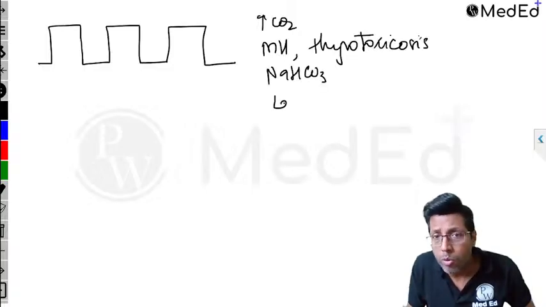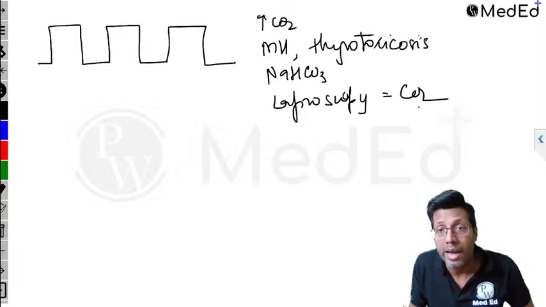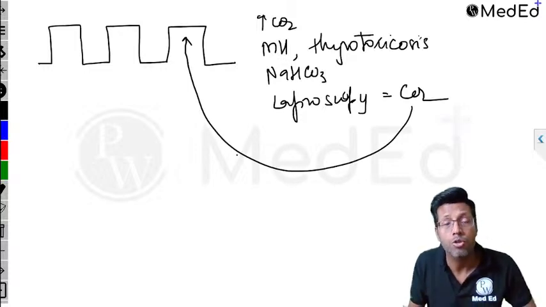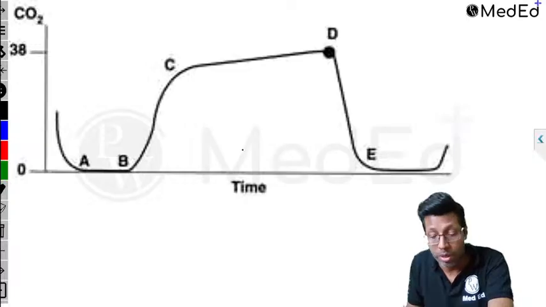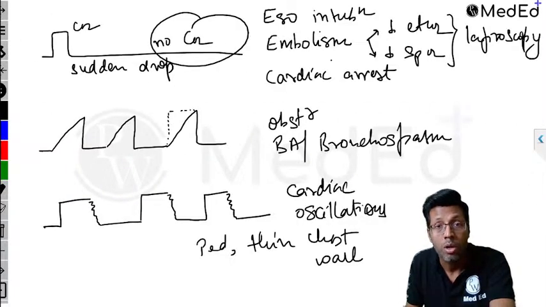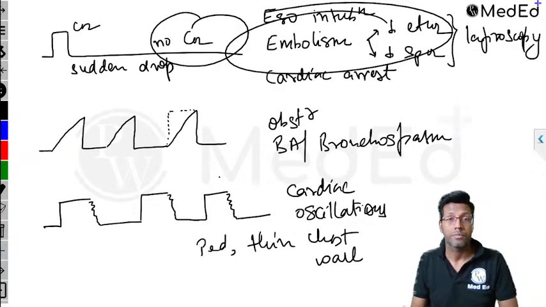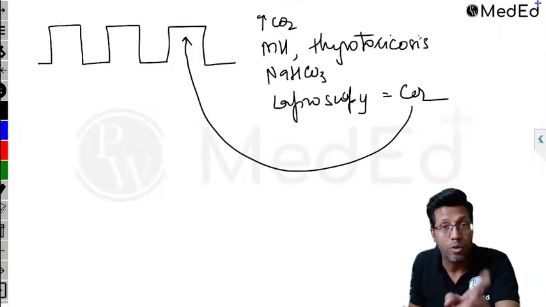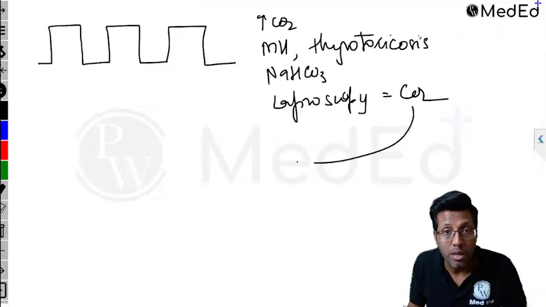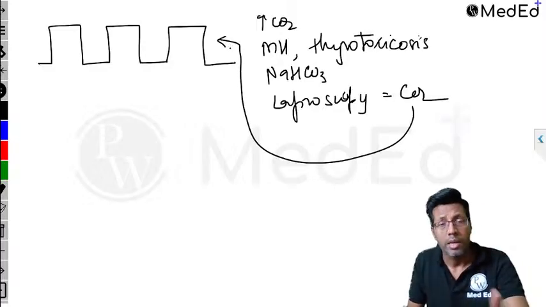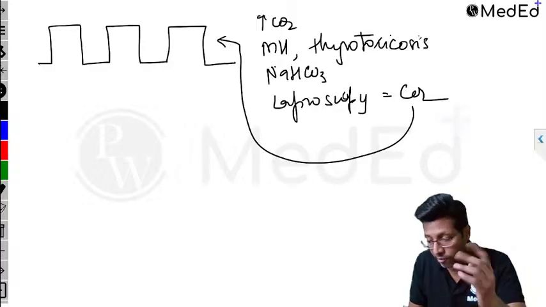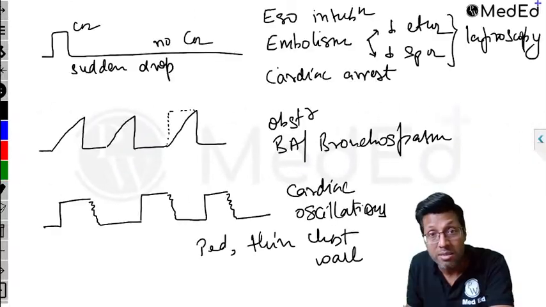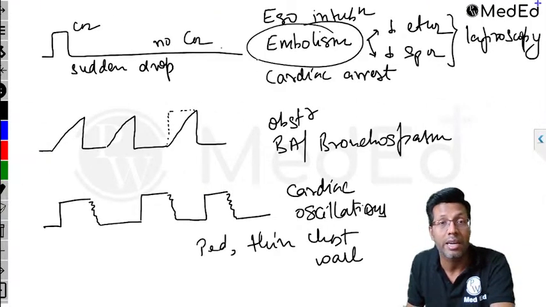And remember, in laparoscopy we use carbon dioxide gas. So when you are using carbon dioxide gas, ideally your graph should have been like this. It should have increased. But in laparoscopy, if you get a graph coming down to 0, that is why it is called embolism. Did you understand? In laparoscopy, I am using carbon dioxide gas for insufflation. Hence, I will expect the graph to go up. This is normal. In laparoscopy, if the graph goes up, it is normal. But in case in laparoscopy, if there is a sudden drop which you see, this is what indicates embolism.